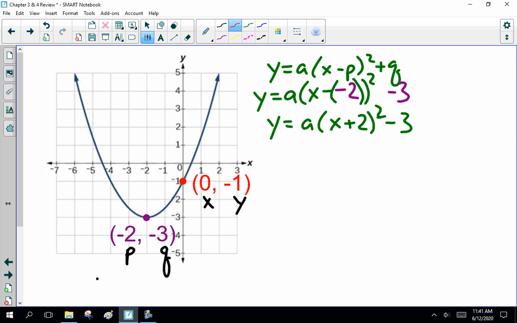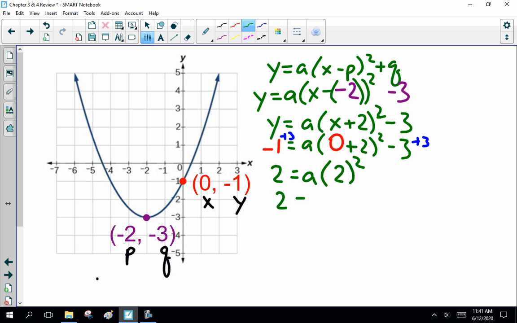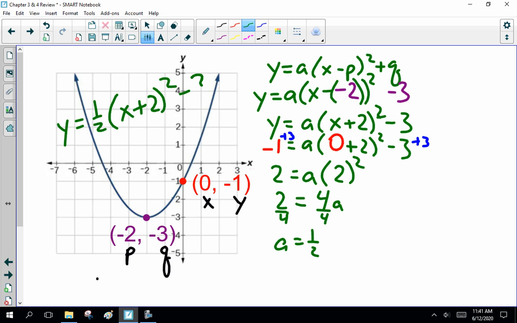Now, every time I have an x value, I replace it with 0, and a y value I replace it with minus 1, and I solve. So how do I get rid of a minus 3 over here? Well, I'd add 3 to both sides. So 2 equals a times 2 squared. 2 equals 4a. Divide both sides by 4. A is a half. So this equation is y equals 1/2 times x plus 2 squared minus 3.